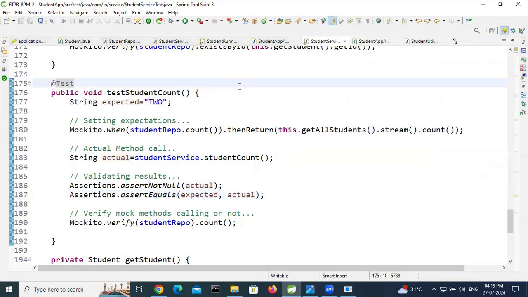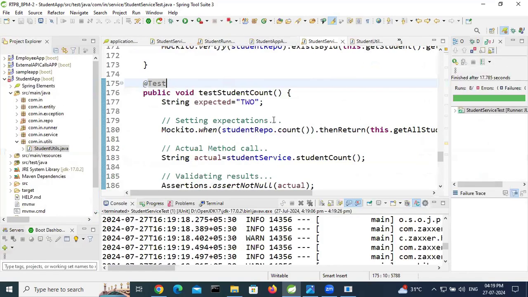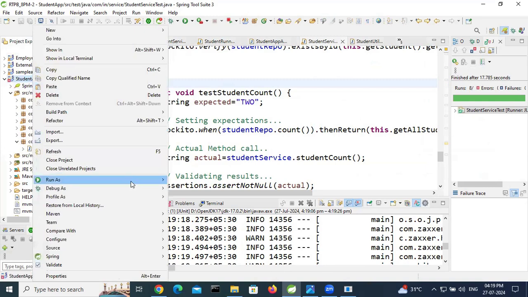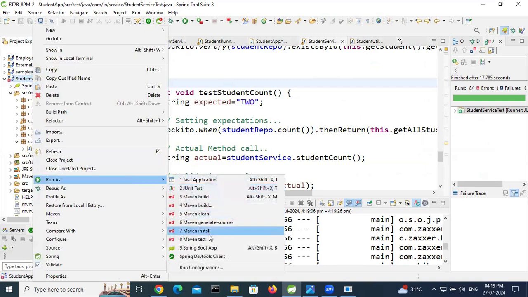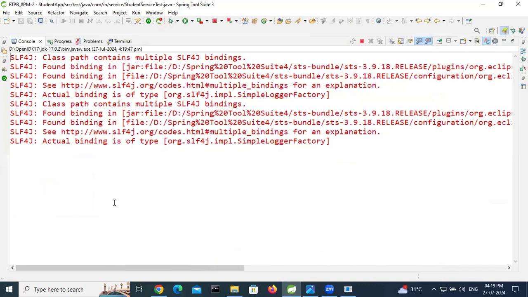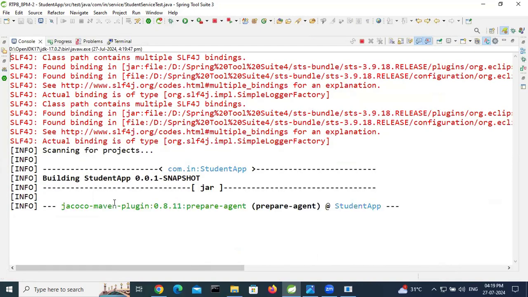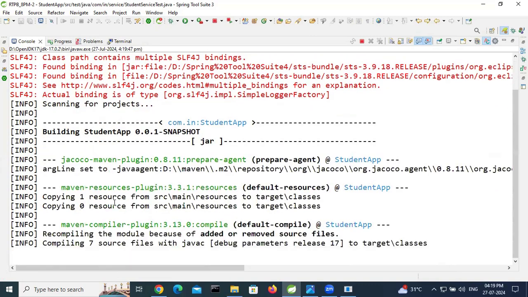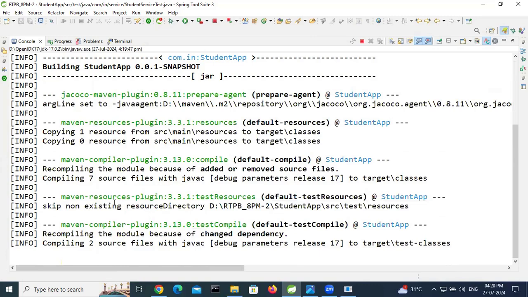Let's generate the Java code coverage report. Let's see how many lines of code are covered and which lines are not covered. Maven install. By using Maven install, it will run the test Maven goal. After that, the Java code coverage report will be generated. Once generated, we will open it in the Chrome browser.